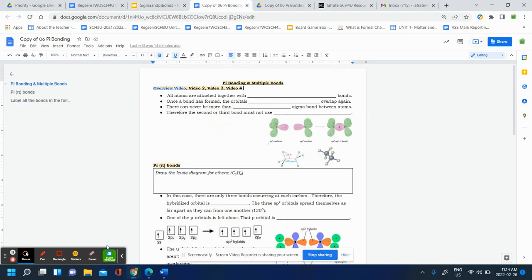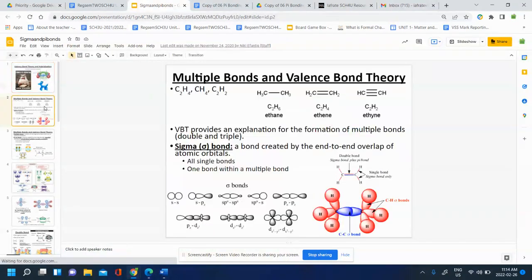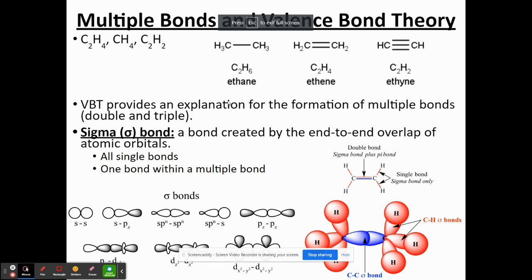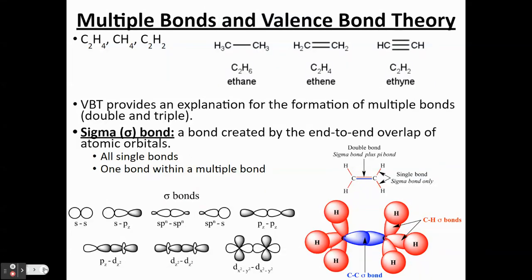If we can go to our visuals here. So this is just a visual that goes over that concept in a bit more detail, with some more definitions provided to you in case you need additional definitions and reinforcement. But you can see we have sigma bonds explained that are only within single bonds. And then within multiple bonds, you have one sigma bond only from direct overlap. As you can see, here are some sigma bonds that are forming.